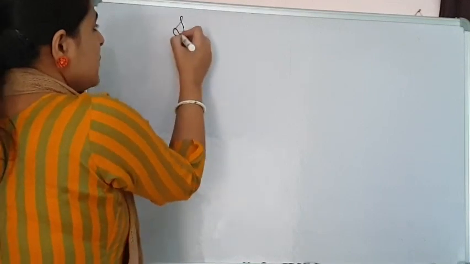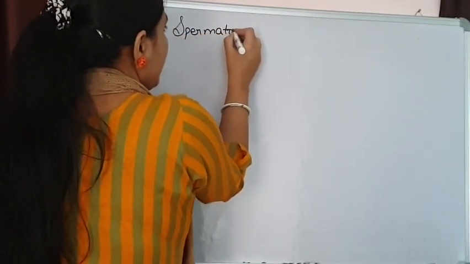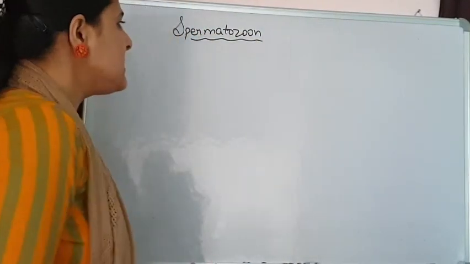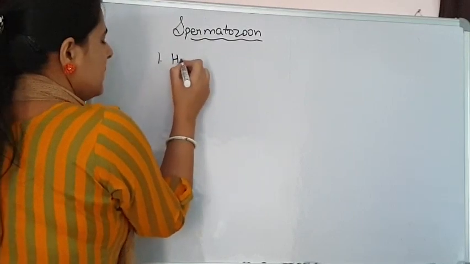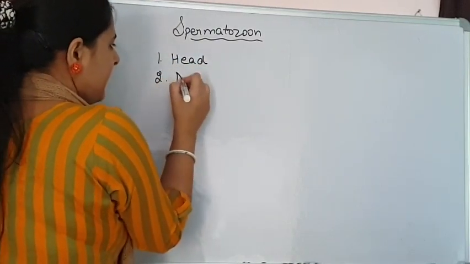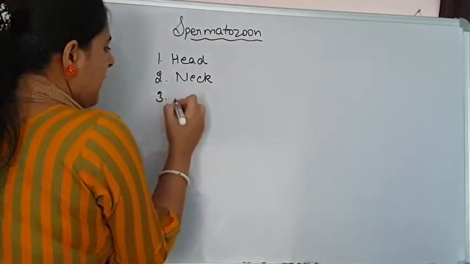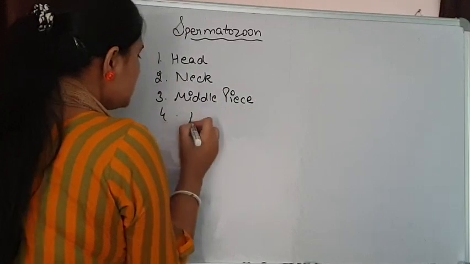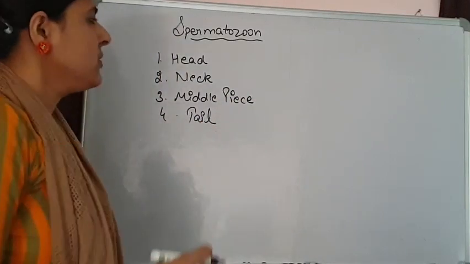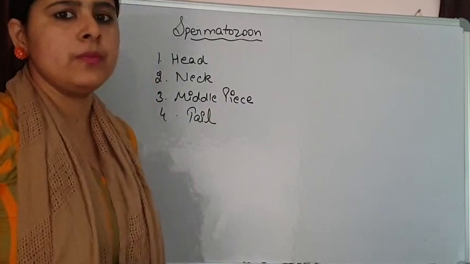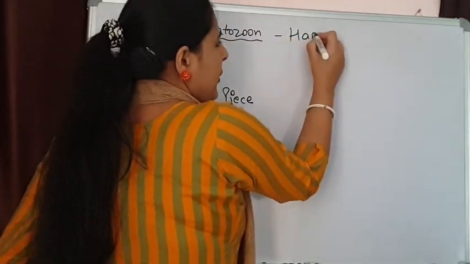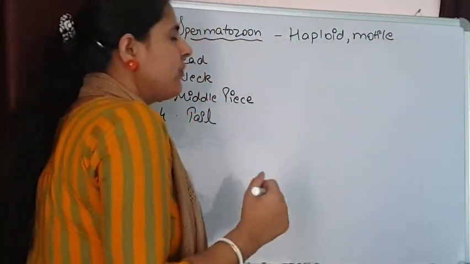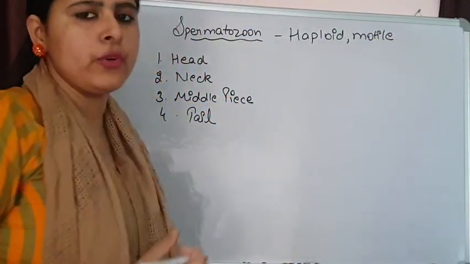I am talking about a single fully functional sperm. It is basically composed of 4 parts: head region, neck region, middle piece, and the fourth one is the tail region. So the fully formed spermatozoa will be haploid in nature, motile, freely movable, and it also has a tail for its movement.